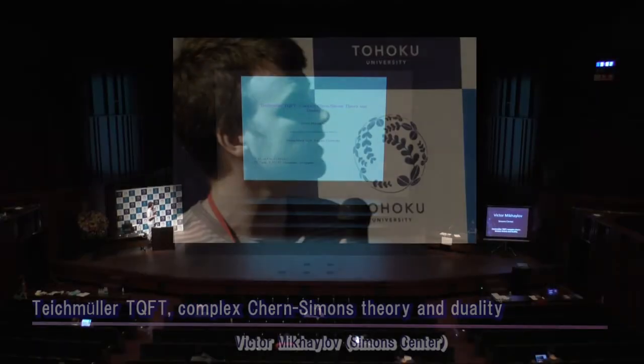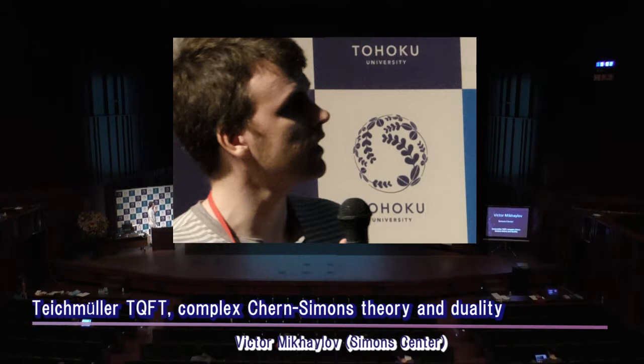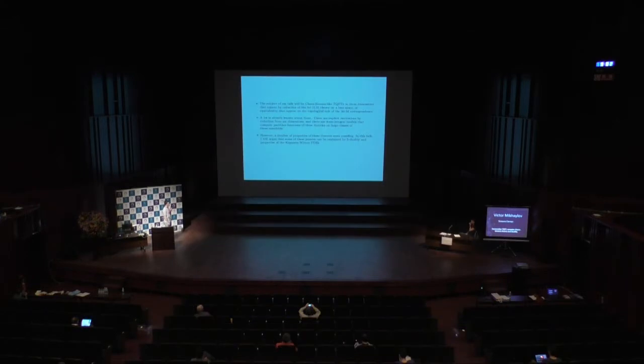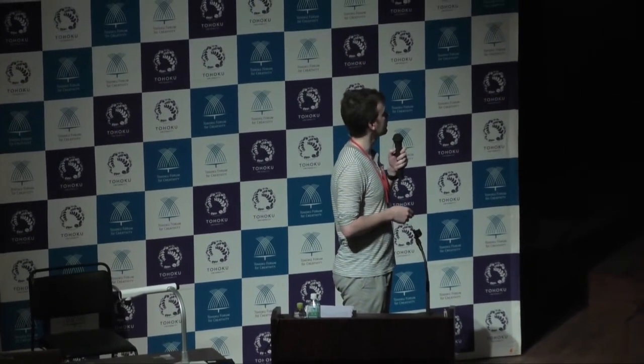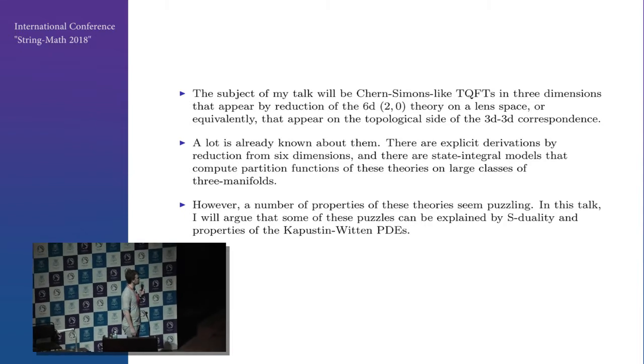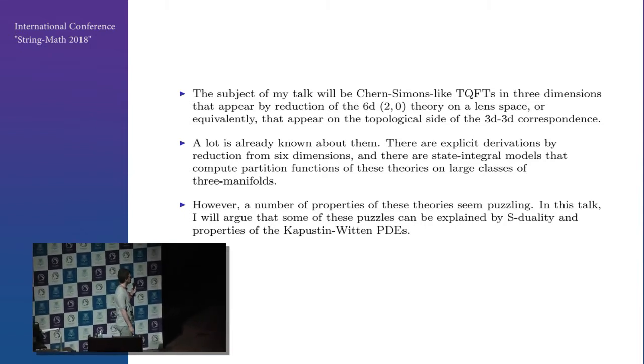Theory and duality. It will be about some Chern-Simons-like TQFTs in 3 dimensions that appear by reduction of the 6D superconformal (2,0) theory, or equivalently that appear on the topological side of the 3D correspondence. A lot is already known about this series, so one might think that almost everything you would like to know is known. There are explicit reductions from 6 dimensions that obtain this series, and there are state integral models that compute the partition function of this series on large classes of 3-manifolds.